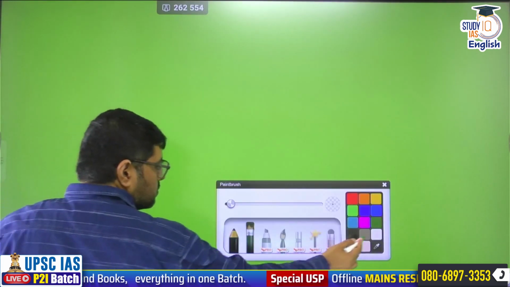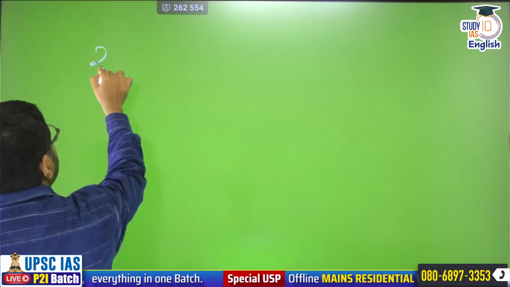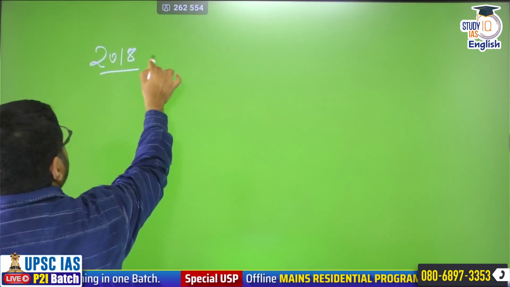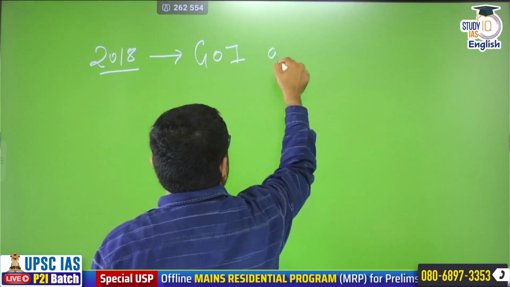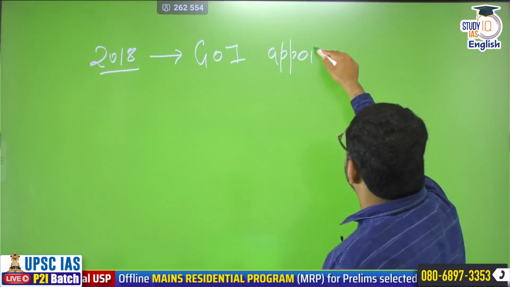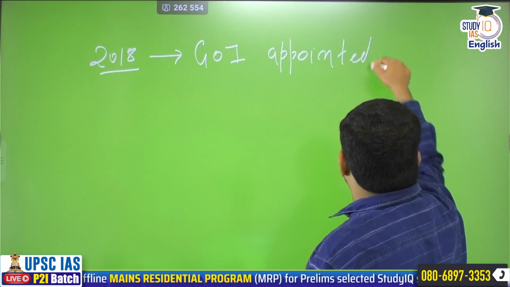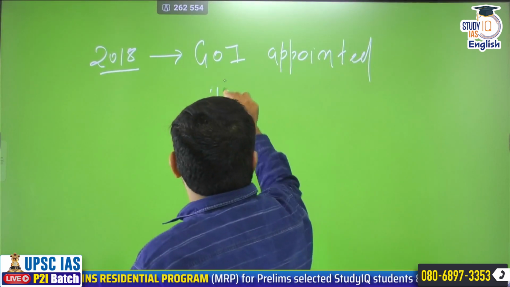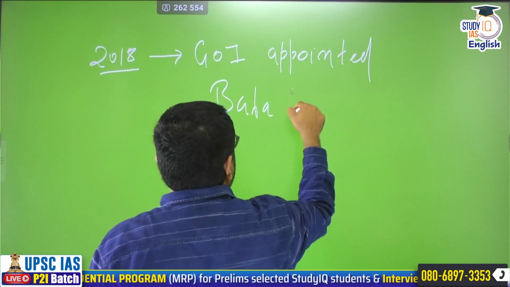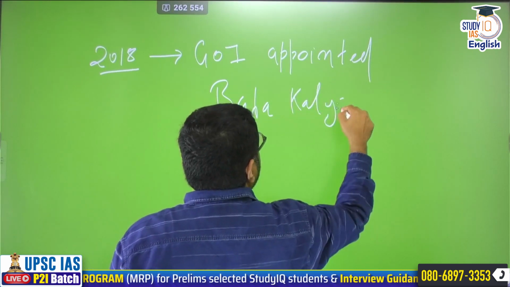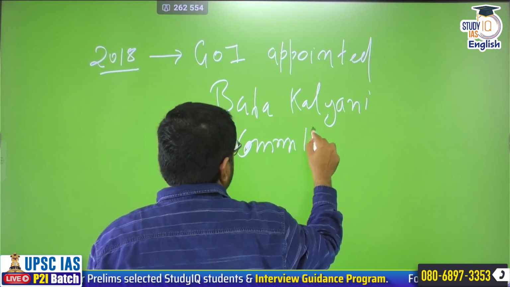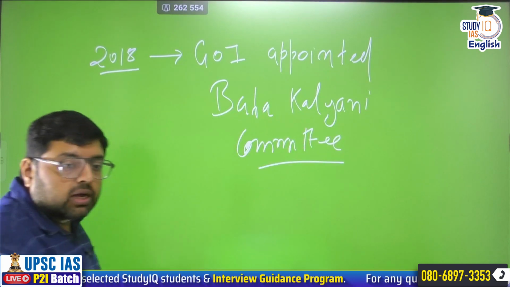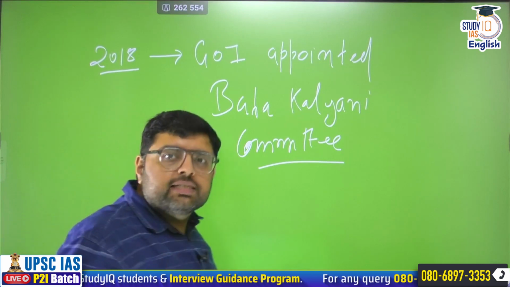Now in 2018, the Government of India appointed the Baba Kalyani Committee. Now the objective of this Kalyani Committee is to do some Kalyan of SEZ.